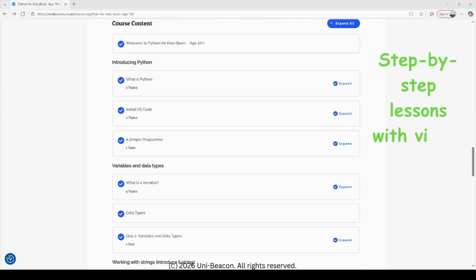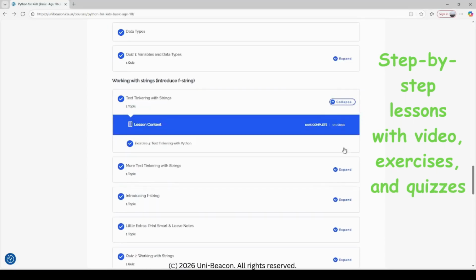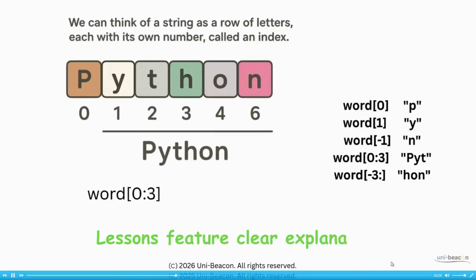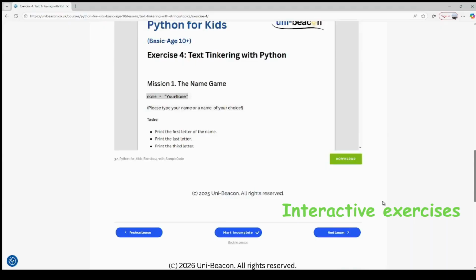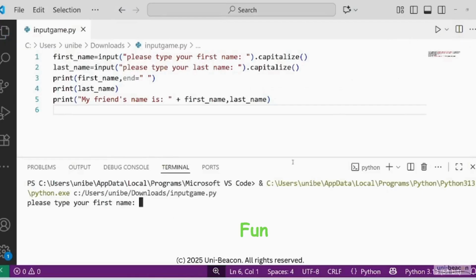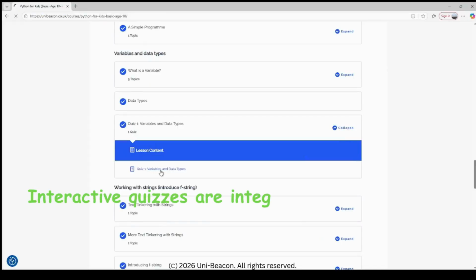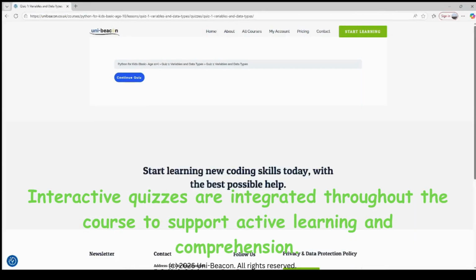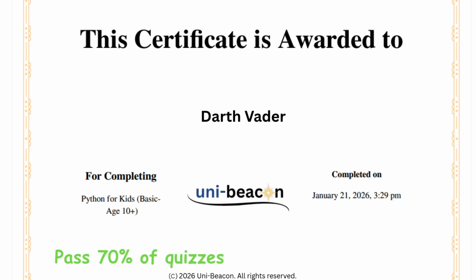At the bottom, you'll find all the lessons, exercises, and quizzes. Each step is easy to follow. Lessons feature clear explanations with animations, interactive exercises, articles for extra learning, and fun mini-projects like games to apply new skills. Interactive quizzes are integrated throughout the course to support active learning and comprehension. Once you pass 70% of the quizzes, you'll earn a certificate.